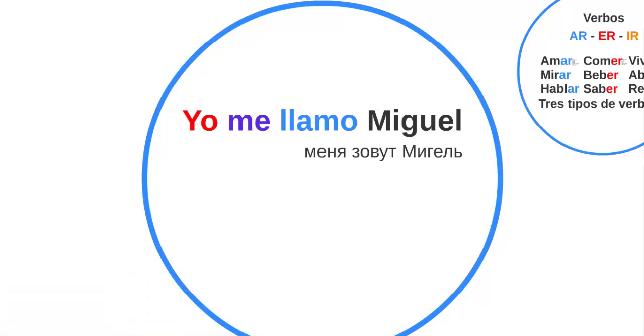So we will start with an easy sentence, that is, I call myself. I know this is in Russian, меня зовут Miguel, but don't worry about that, okay? Don't freak out. So is my name is Miguel. Literally is I call myself Miguel.